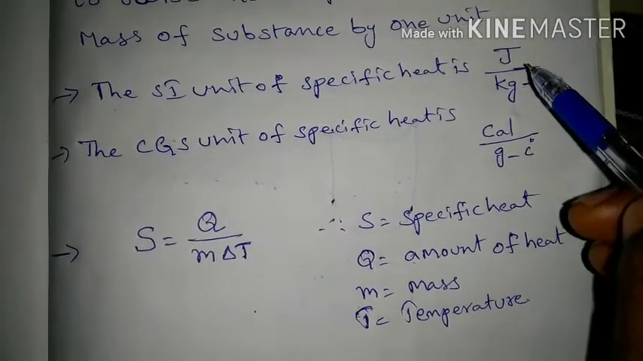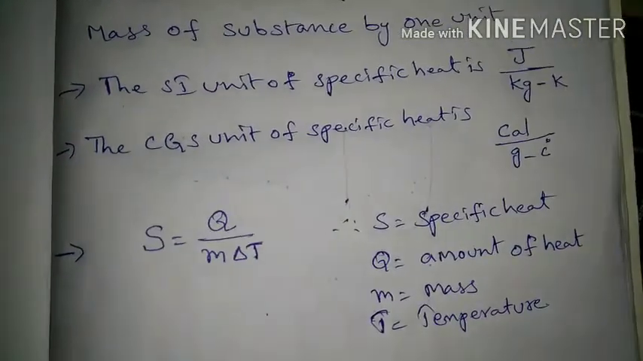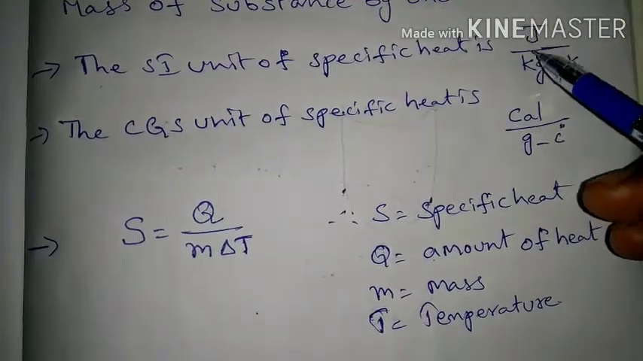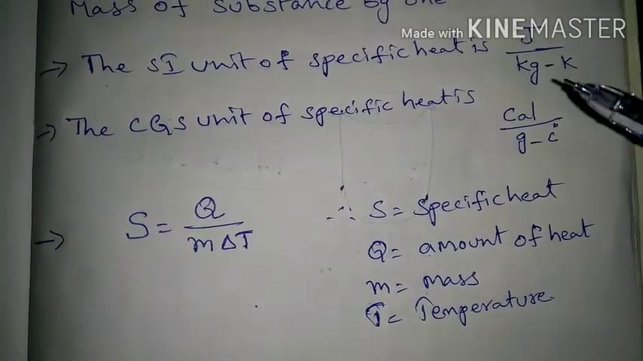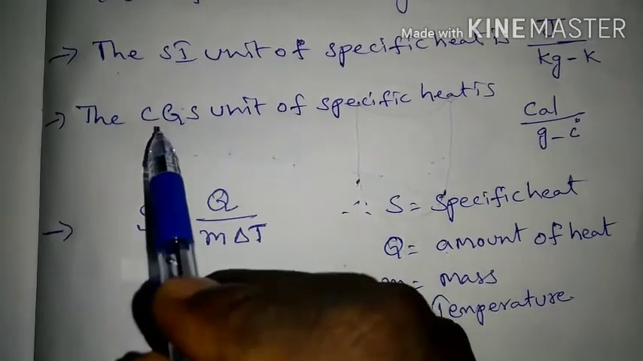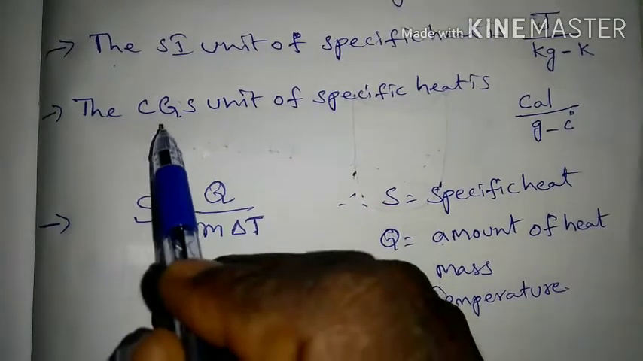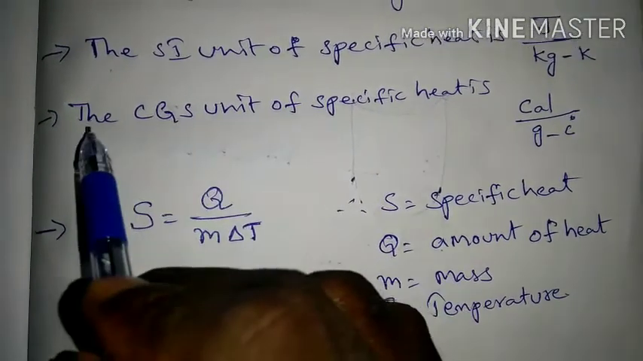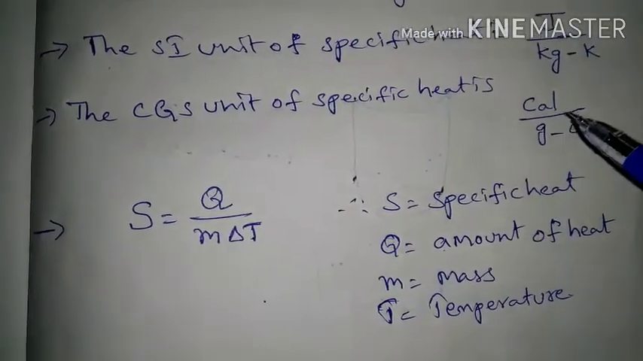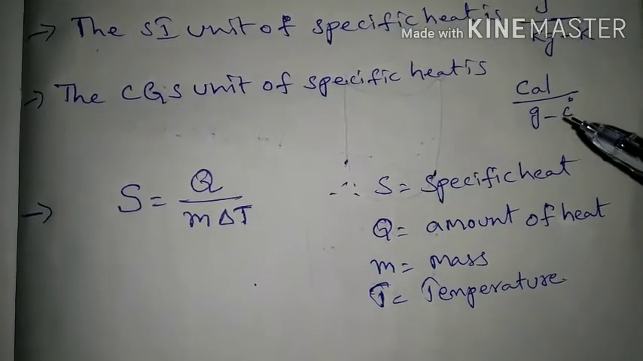The SI unit of specific heat is J by kg into K. J means joule, kg means kilogram, K means Kelvin. Next, the CGS unit. CGS means C for centimeter, G for grams, S for seconds. The CGS unit of specific heat is calorie by grams into Celsius.